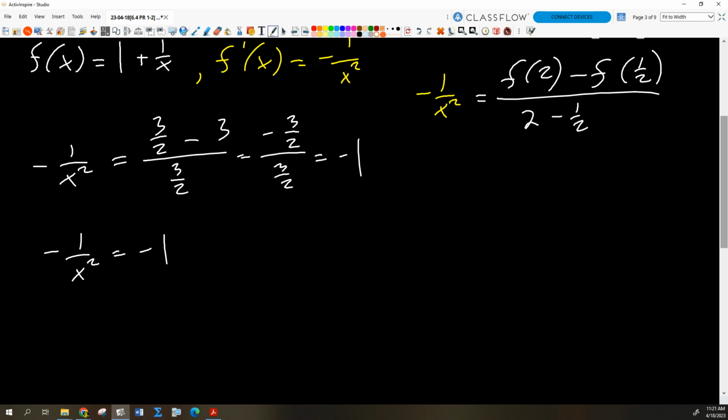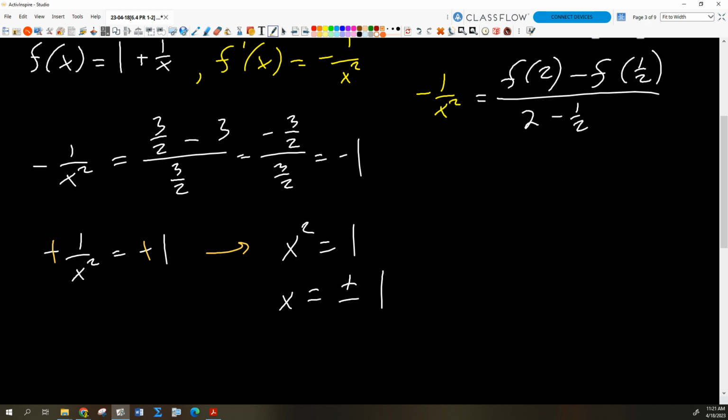I could flip both sides. I could cross multiply, right? I could multiply each side by negative 1 to make those positive initially. And so I end up getting the equation x squared equals 1. Everybody agree? So my solutions are then x equals plus or minus 1.